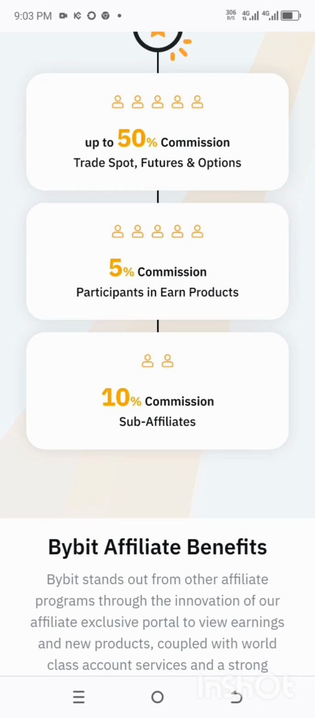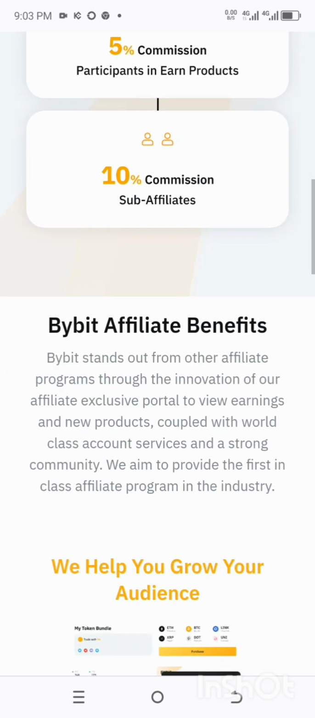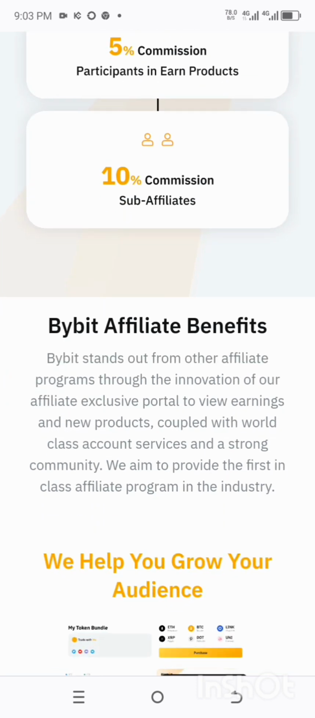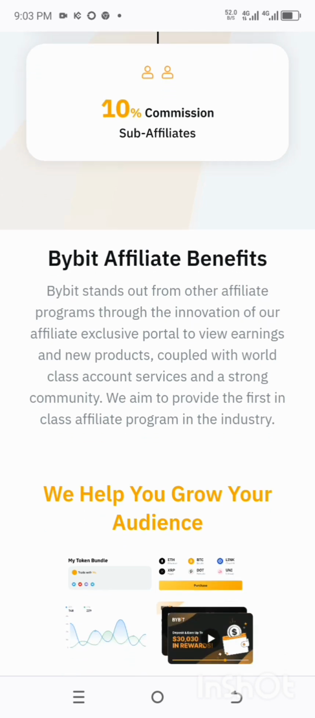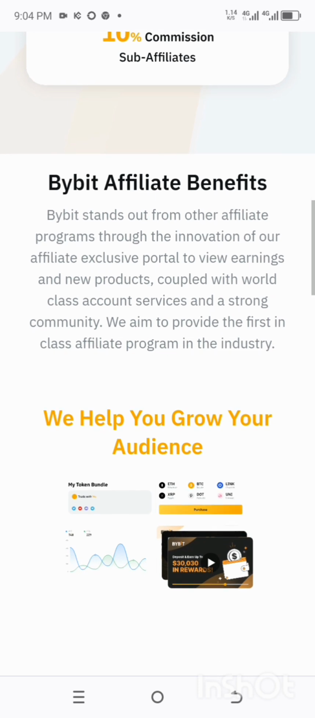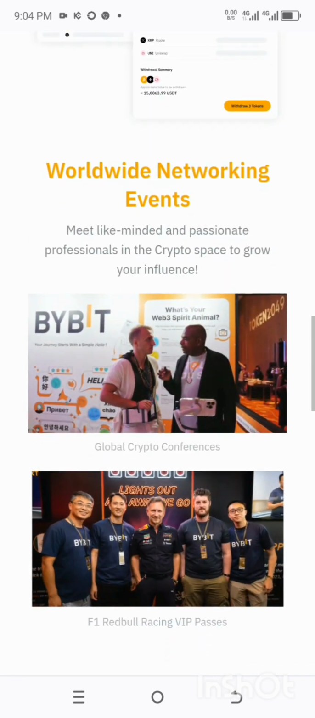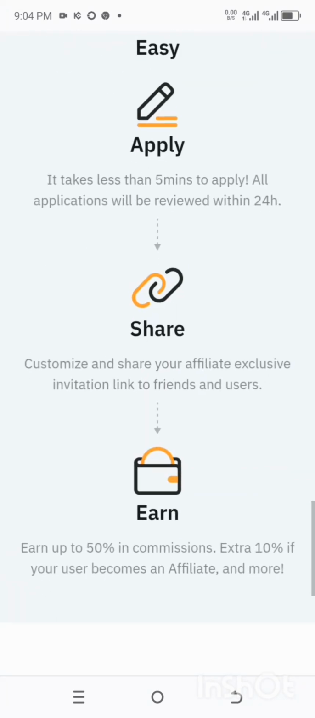Bybit affiliate benefits stand out from other affiliate programs through the innovations of our exclusive affiliate portal to view earnings and new products, coupled with world-class account services and a strong community, we aim to provide the first-in-class affiliate programs in the industry. You can go across all of this to see how it really works, read it carefully, and see what exactly you stand to earn. You can keep scrolling and check all of this for yourself and make your own personal research.